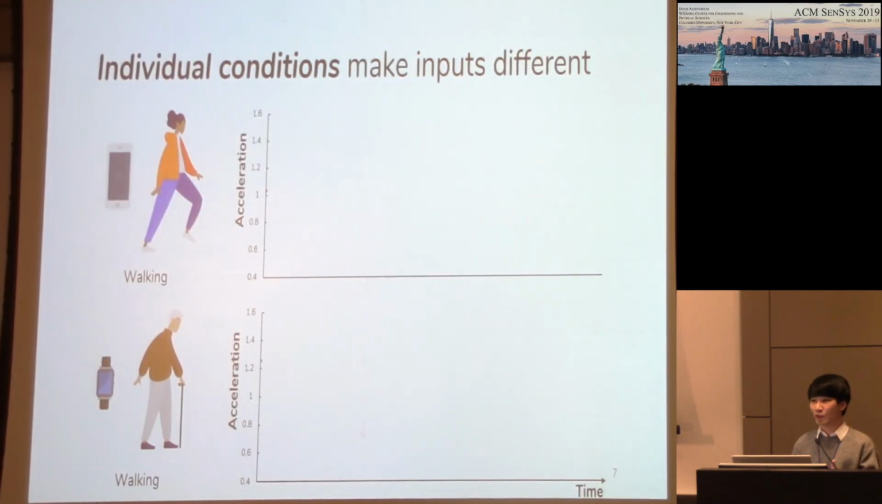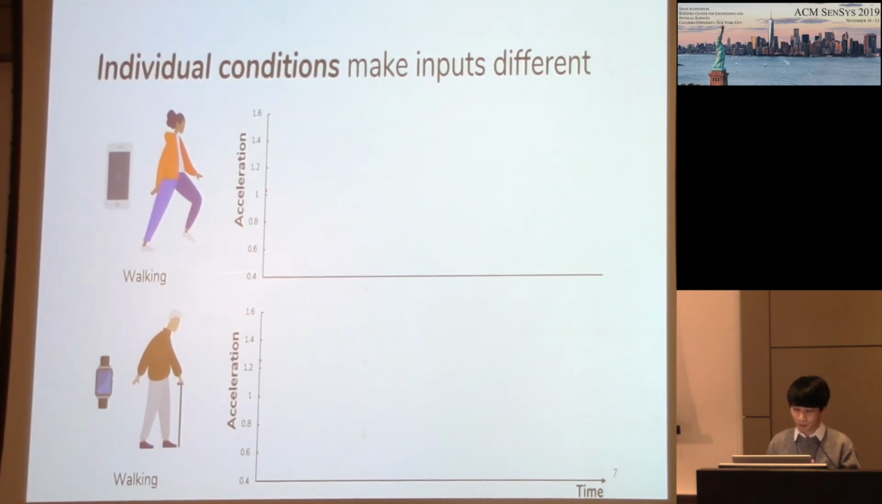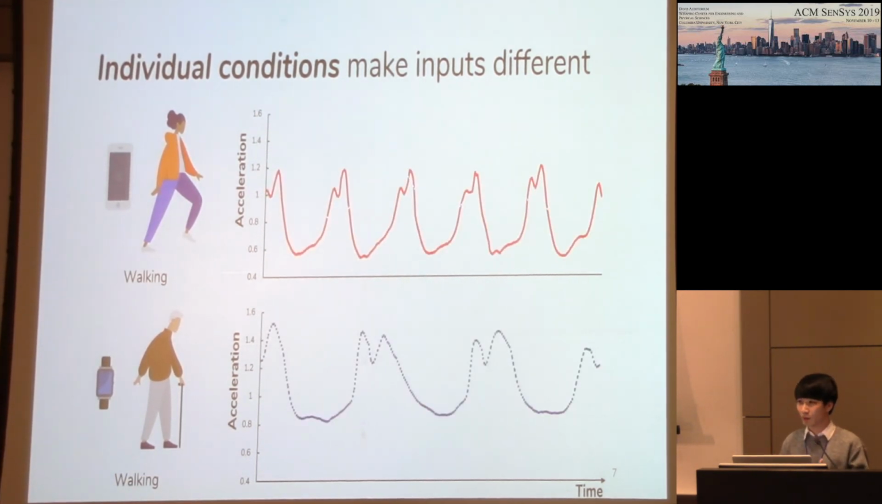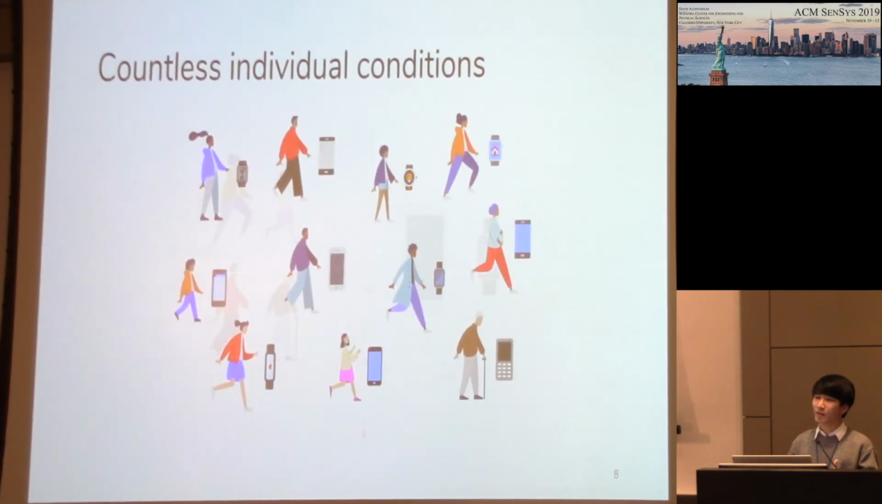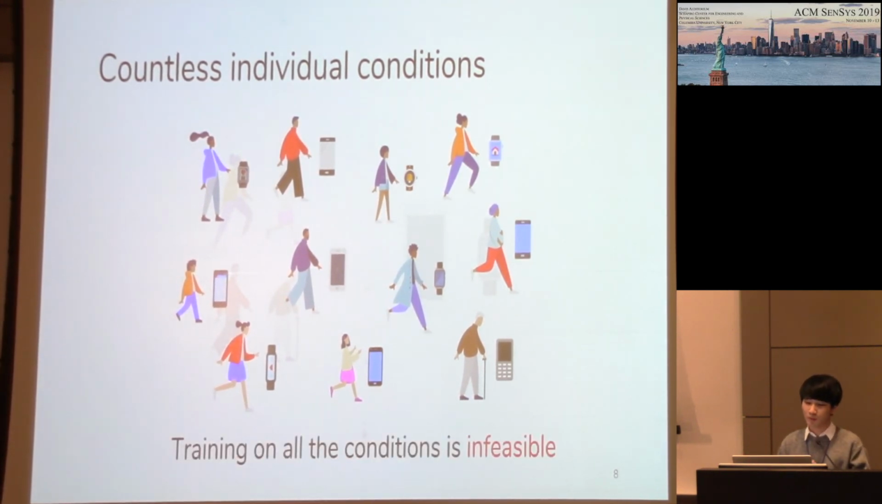And those individual conditions make sensor input different. Here's an example. For the same activity, walking, the sensor readings are totally different according to individual conditions. And as there are countless users and devices and combinations between them, training a deep learning model on all the conditions is infeasible.